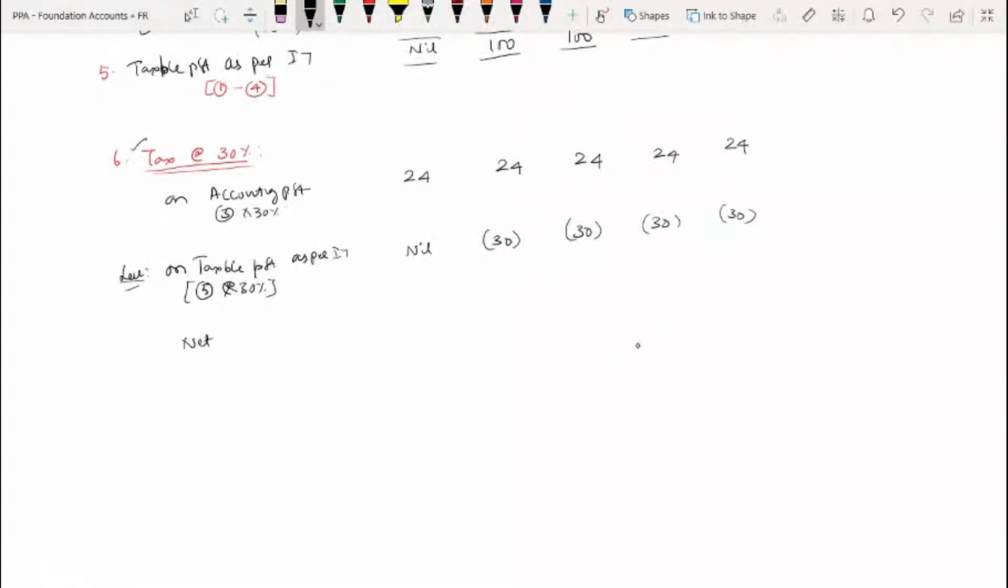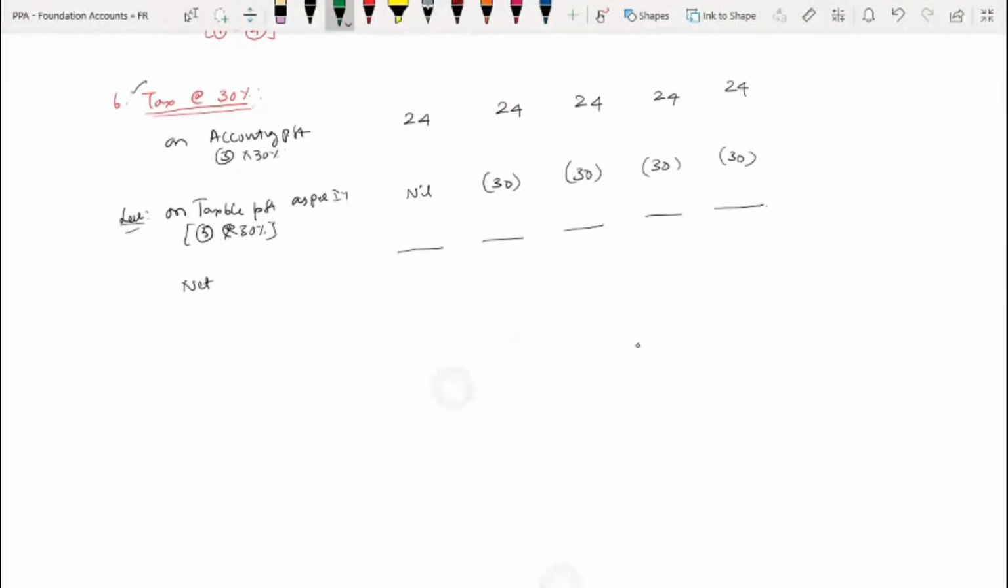So therefore, net, what happens? First, let us see. 24 is savings. Correct? It's a positive. 24 is savings. Yes, sir. But thereafter, what happens?